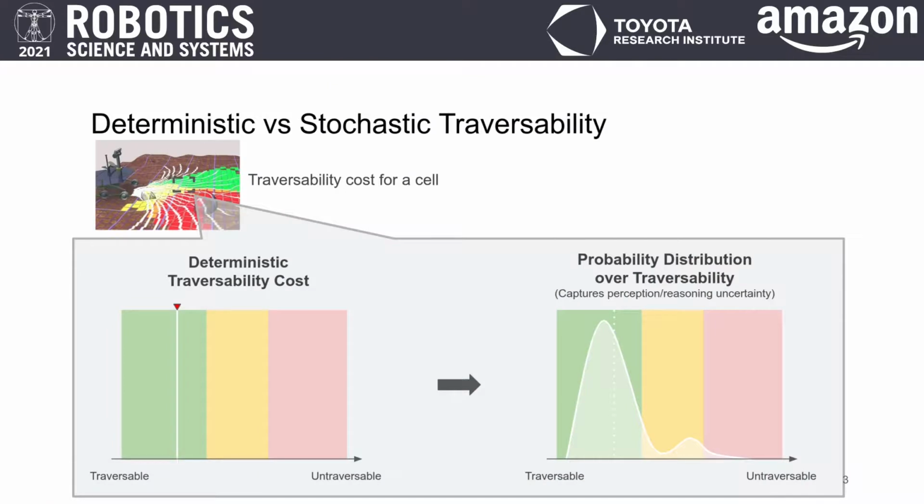Typically, traversability is assessed in a deterministic fashion. Given sensor data, a cost is assigned to each patch of terrain. A threshold is set which determines what cost is considered too high for the robot to safely traverse. On the other hand, we wish to consider the probability distribution over the traversability cost, in order to reason about uncertainties which arise from difficult terrain, as well as localization and perception error.